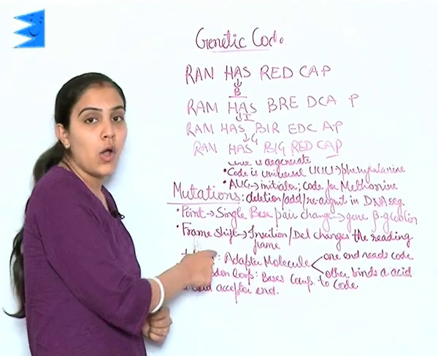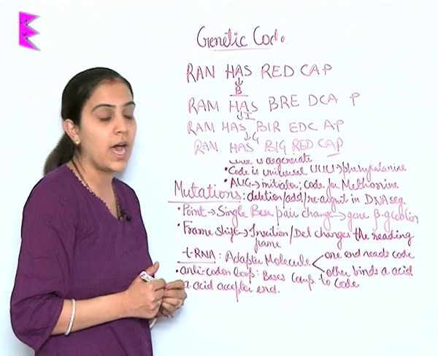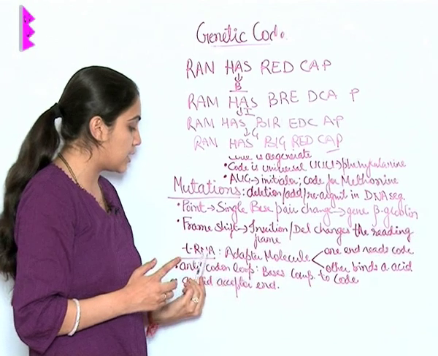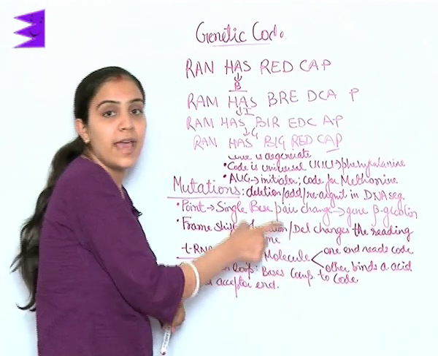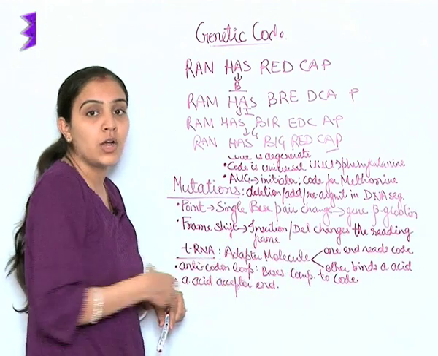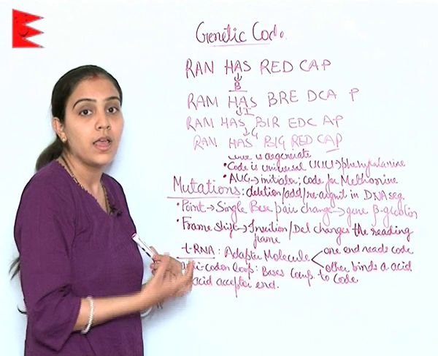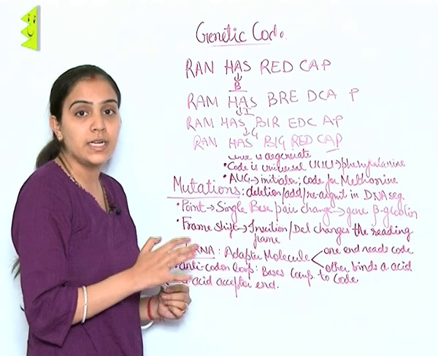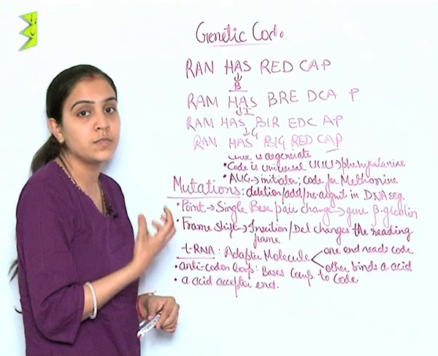This molecule was earlier known as sRNA, soluble RNA, but later on its functionality was discovered that it is an adapter molecule reading the code as well as binding to amino acid, because it was being searched what exactly is the method, how this genetic code is being read, and further simultaneously how the amino acid sequence is being added.